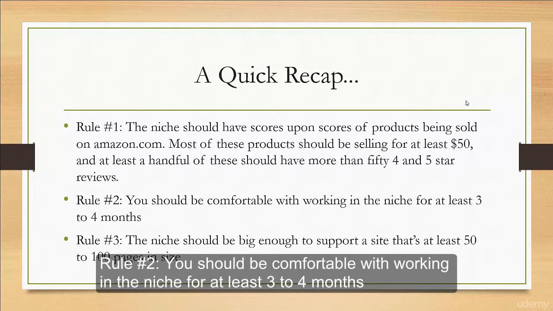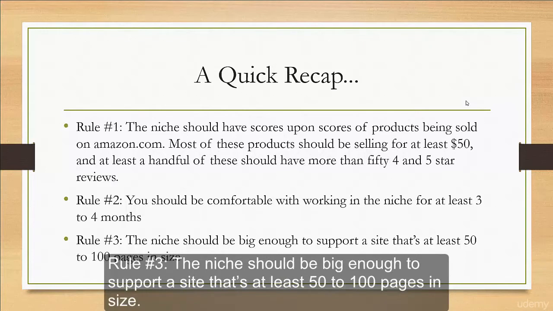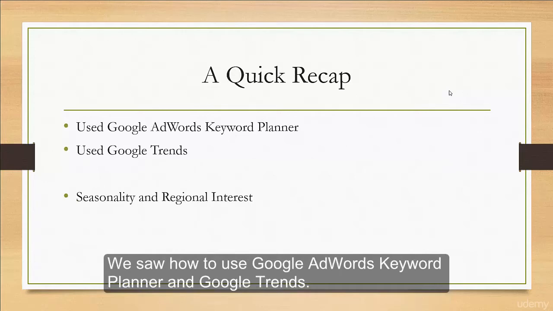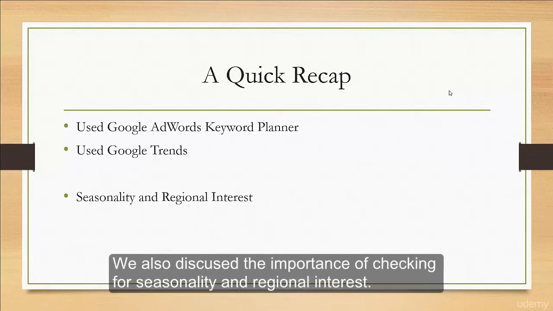The second rule: you should be comfortable with working in the niche for at least 3 to 4 months. Rule number 3: the niche should be big enough to support a site that's at least 50 to 100 pages in size. We saw how to use Google AdWords Keyword Planner and Google Trends. We also discussed the importance of checking for seasonality and regional interest.